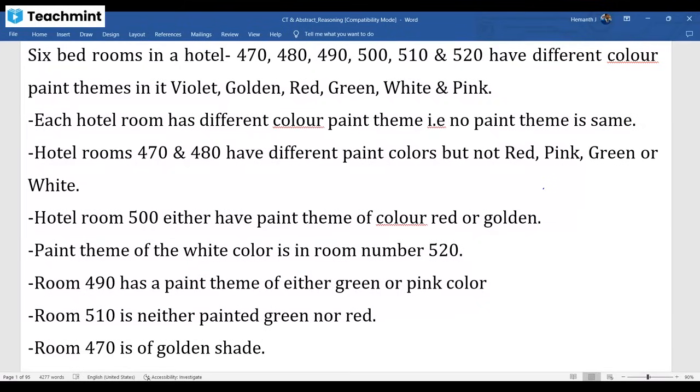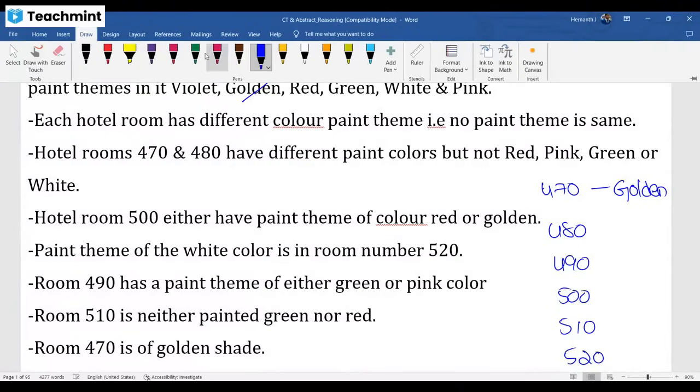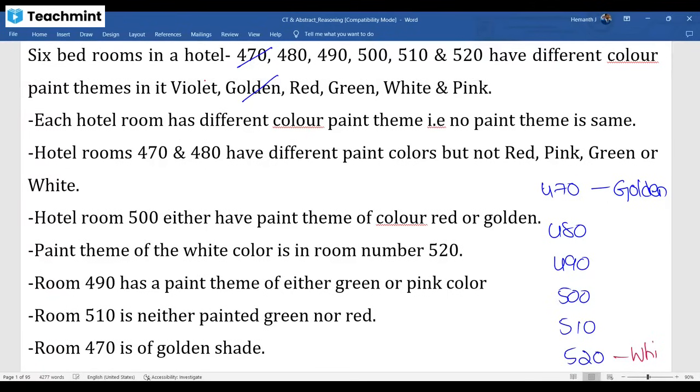Now I'll assign each: 470, 480, 490, 500, 510, 520, like that. Write the list. Okay. 470 is golden shade. So I remove golden here. Golden, 470 room cancel, because that is assigned. Next one, sir. Next one, they said 520 is white color. So 520 goes with white. So 520 remove, white color you remove because that is assigned. Okay. Now this information is completed.